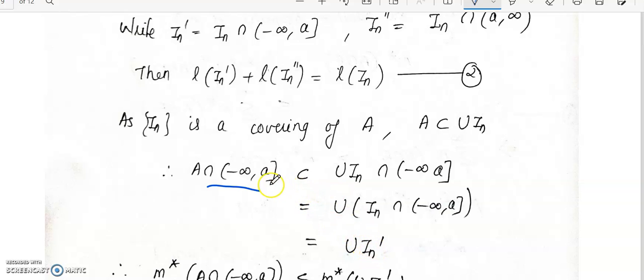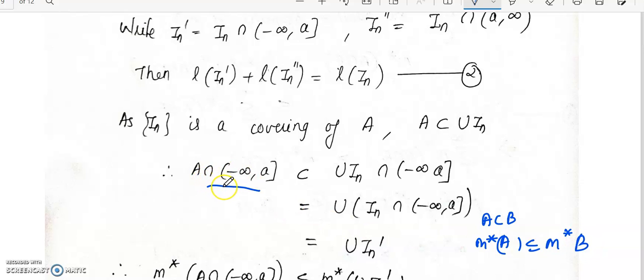Now you have it in the form A contained in B. If A is a subset of B, then we know that m star of A will be less than or equal to m star of B.